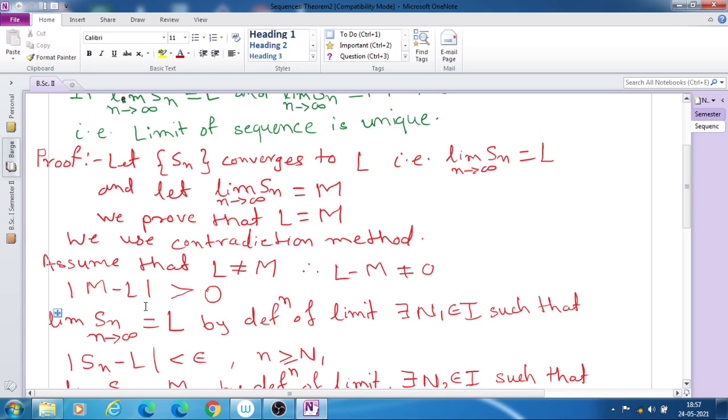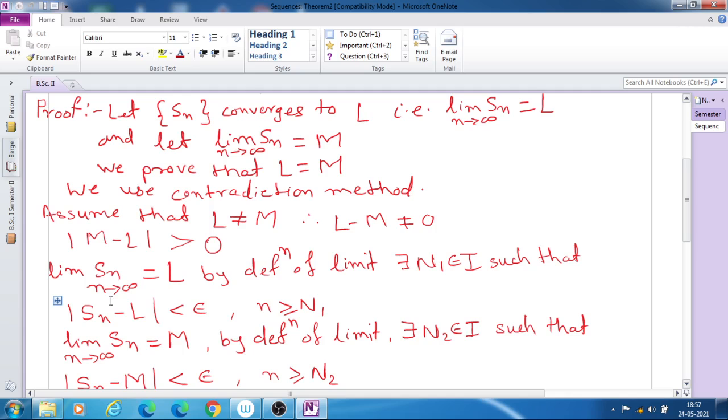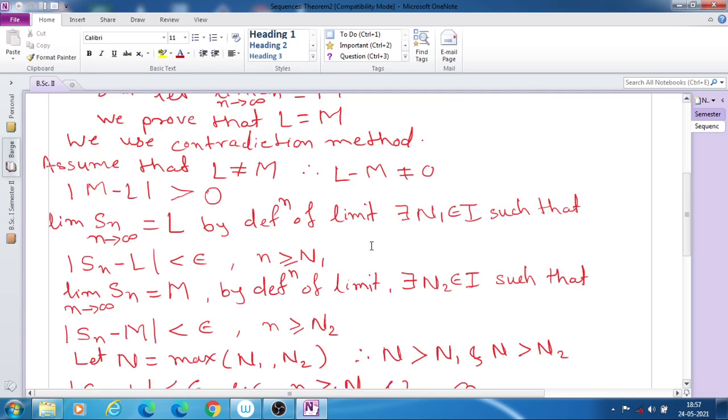Now limit of Sn is L. Therefore by the definition of limit, which we saw in the first video, there exists a number capital N1 belonging to the integers such that mod Sn minus L is less than the given epsilon.